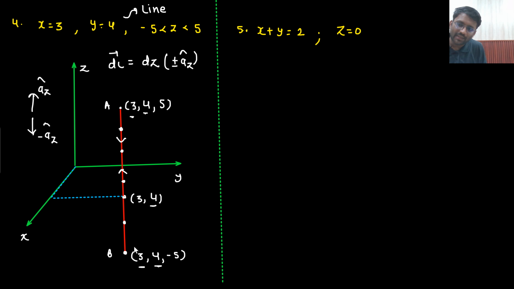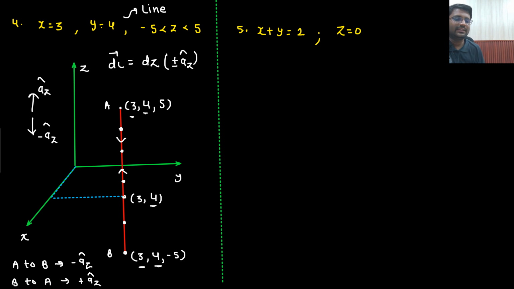If you are going from A to B, that means you are moving in the minus az direction. And if you are going from B to A, then it will be plus az, right?